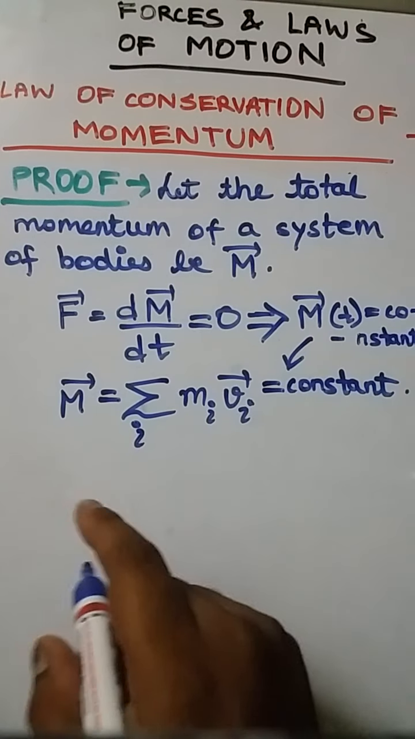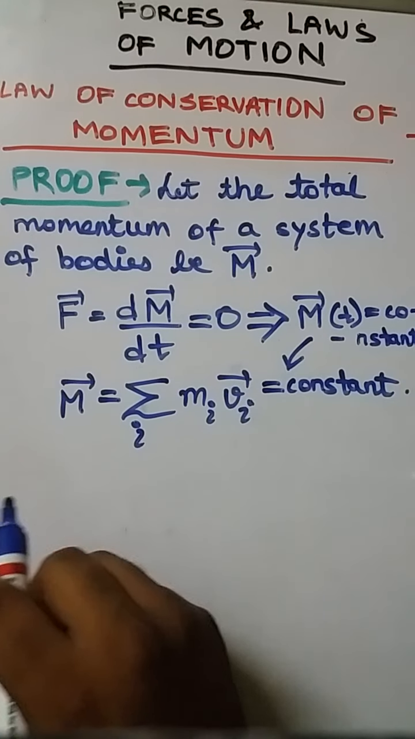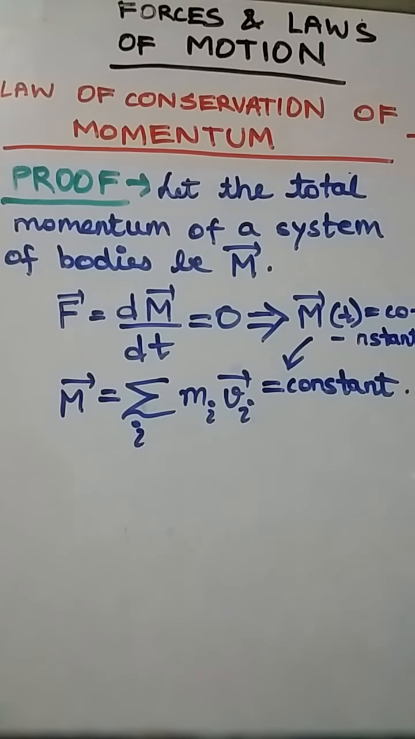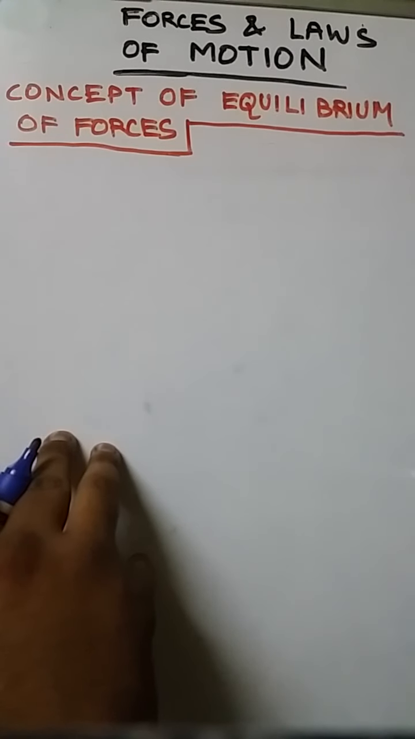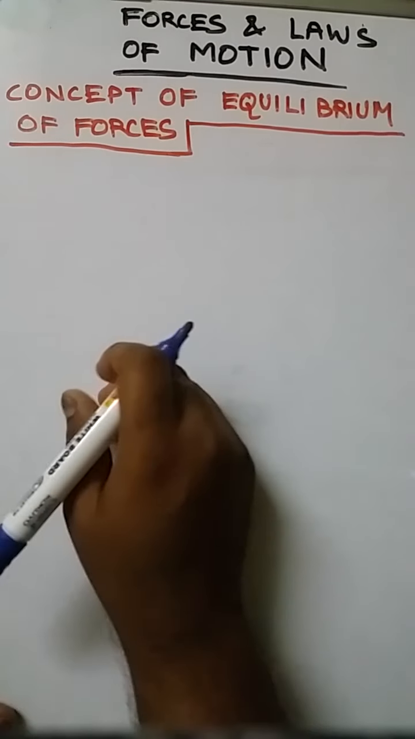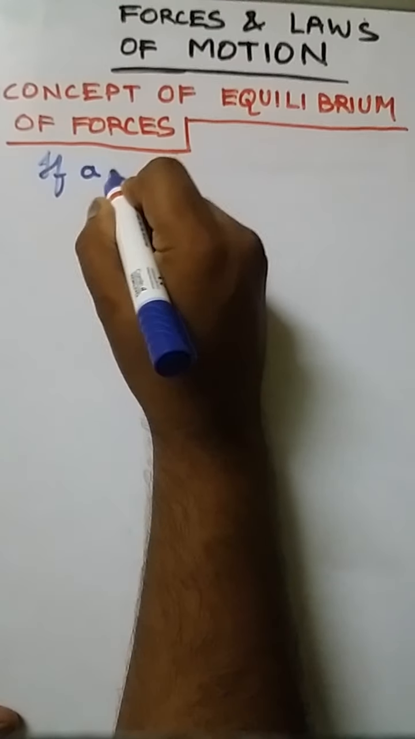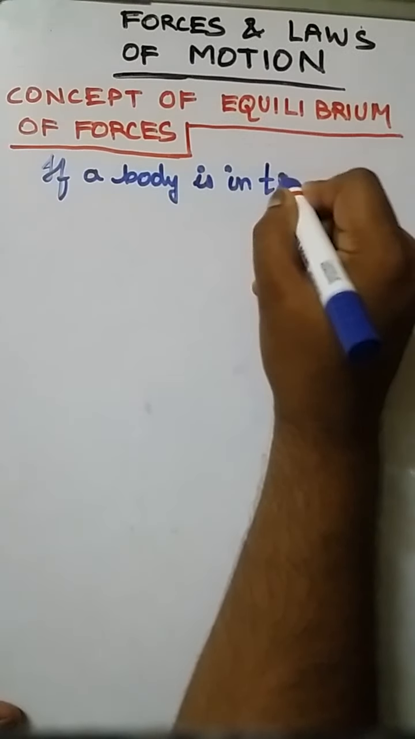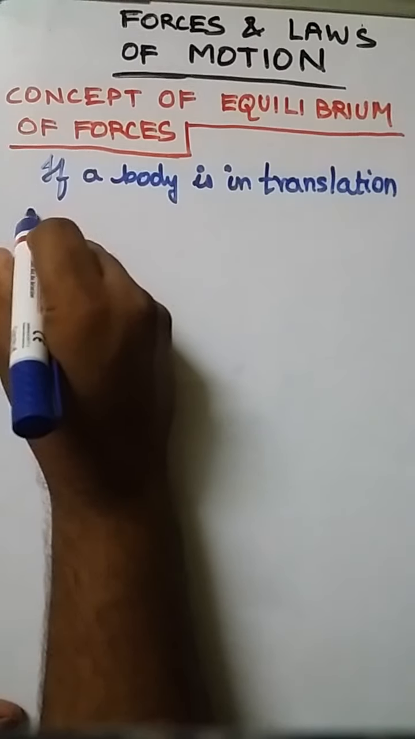So that's it. Now we are going to look at the concept of equilibrium of forces. Okay, so let me rub the board. So a body is said to be in translational equilibrium if the net force applied on it is zero. Hence, if a body is in translational equilibrium,